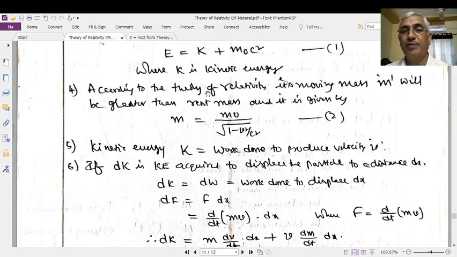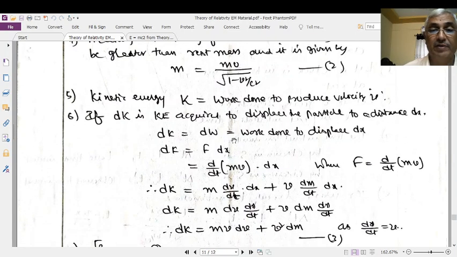Therefore, the relativistic mass, that is the moving mass of a body moving with some velocity, is m equal to m0 by root of 1 minus v square by c square. It means that the moving mass is more than the rest mass. When a stationary observer measures the mass of a moving object, the measured mass will be greater than the true mass, by the factor m0 by root of 1 minus v square by c square.